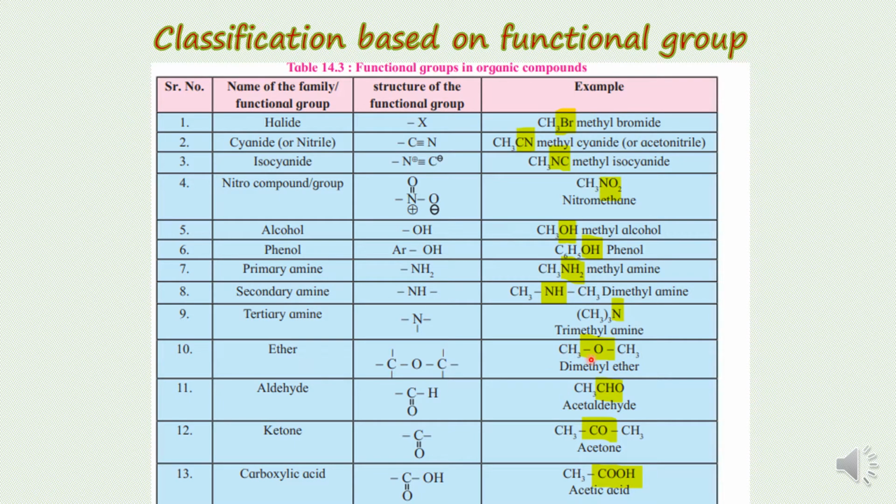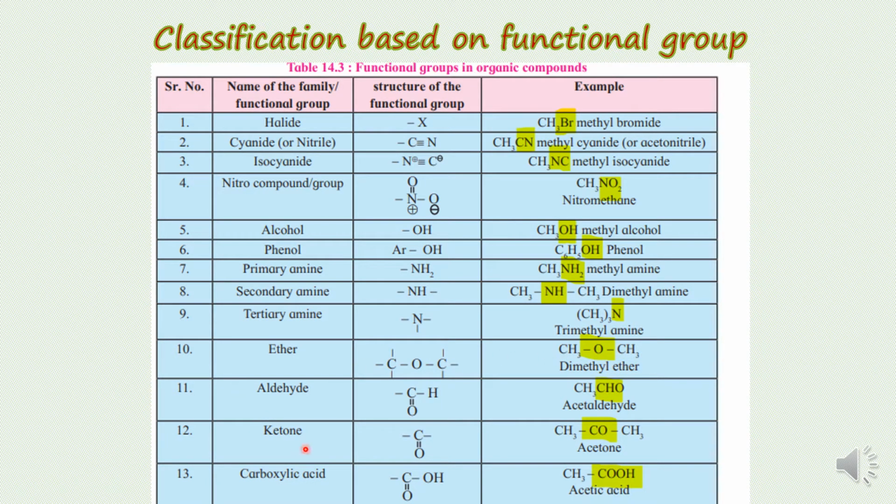In the example, this oxygen is bonded on the left-hand side with a CH3 group, and on the right-hand side with another CH3 group. These alkyl groups may be different, but one thing remains the same: oxygen will be bonded with carbon atoms mandatorily. The number of carbon atoms on both sides may be different.